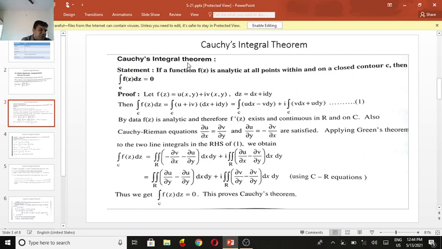Then dz equals dx plus i dy, and I substitute.